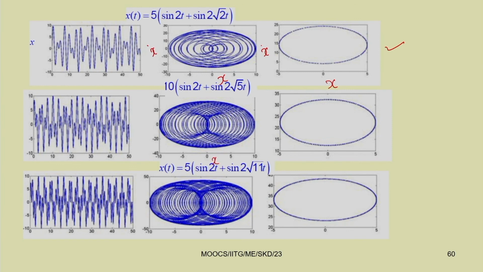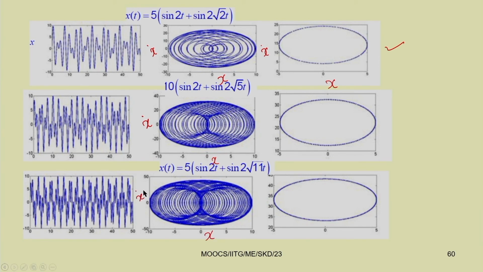If you plot this phase portrait, you are not getting a curve similar to what you get in case of a periodic response. So, this is x versus x dot. Similarly, here you have x versus x dot.